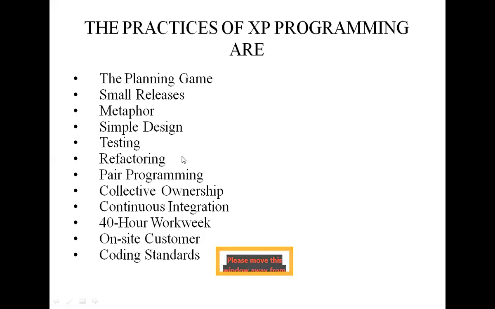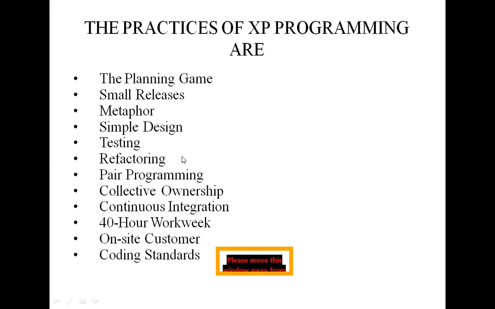Next, we move to pair programming. Already told you, two developers, one monitor and one keyboard. One drives and the other thinks. Switching roles is needed here. So software code is written by a pair of developers.